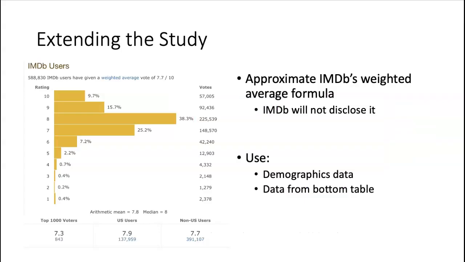Going forward, we could try to extend our study looking at other data on the IMDb webpage. For example, they say that their overall average rating that they display is a weighted average. And I looked on the site and they specifically say that they do not disclose the formula that they use. But what we could try to do is use demographics data such as age and gender, or the bottom table that I'm showing here about voters inside the US and outside, to try to figure out an approximation of their weighted average formula and then test that on a bunch of different movies. And that would be a cool way to try to see what they're doing behind the scenes to give us that weighted average that they don't want to tell us about.